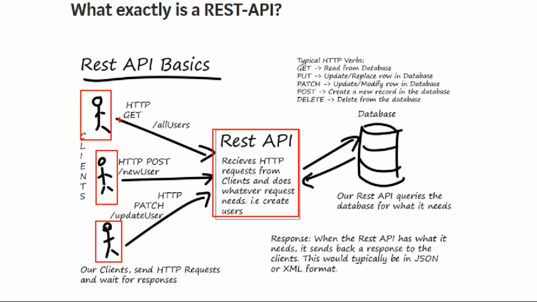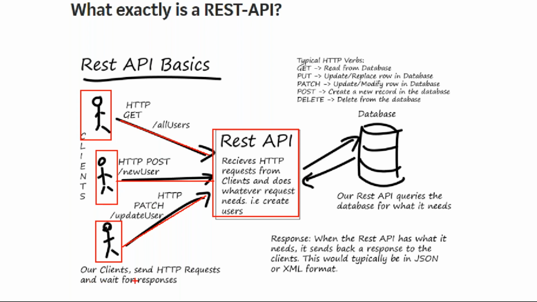So this client one is sending the request to get all users, a GET operation. This other client is sending the request to create a new user, a POST request. This is a GET request. Here is an update request, updating the existing user information. So getting all users, creating a new user, updating an existing user, like that they are going to be sending different requests.